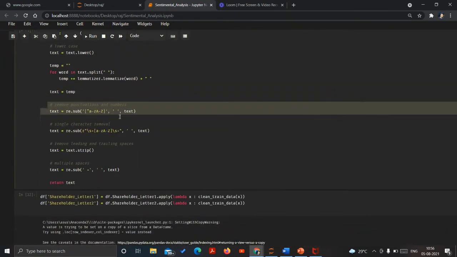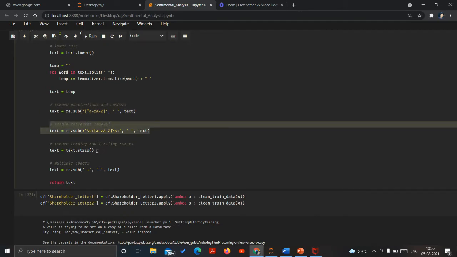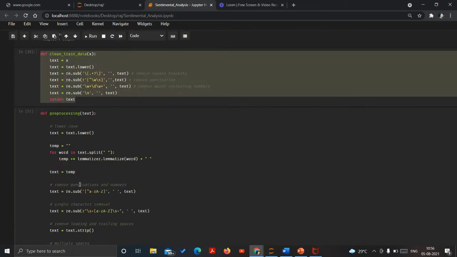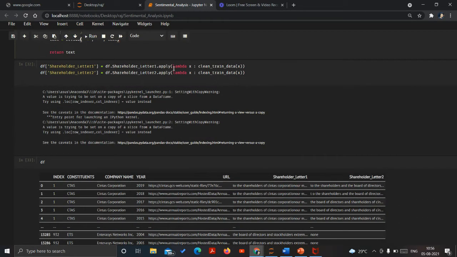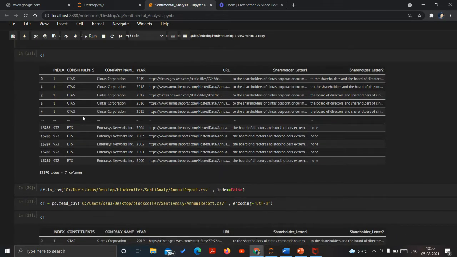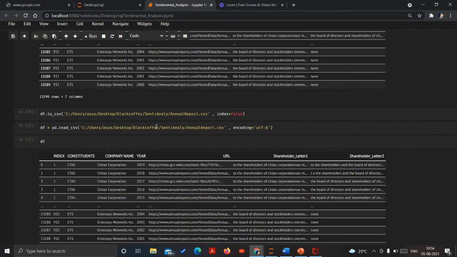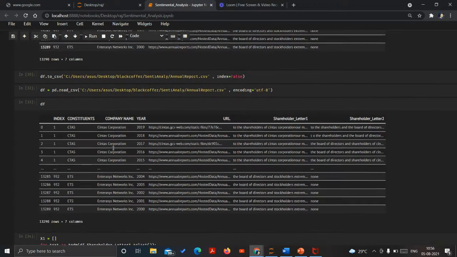Coming back to here, after punctuation removal, we have removed single characters, then the leading and trailing spaces, and then multiple spaces if present inside the data. After these data cleaning steps are over, we move to the next step. Here we have applied the function, but now we do not apply it on the complete dataset. We apply it on particular columns, like the letter one column and the other column. After that, the final dataset would be ready, and then we just have to perform the modeling.